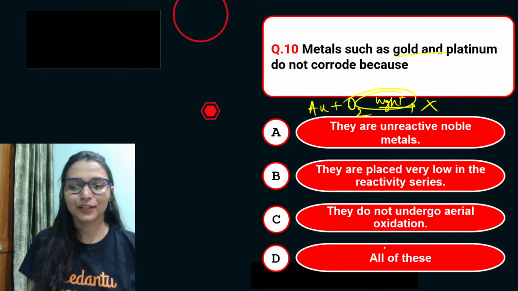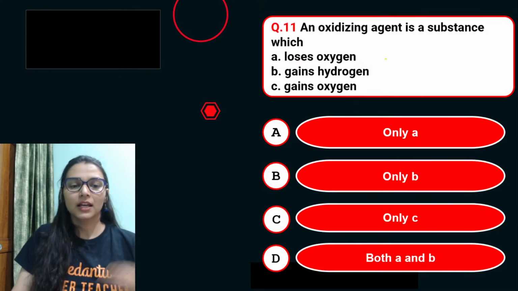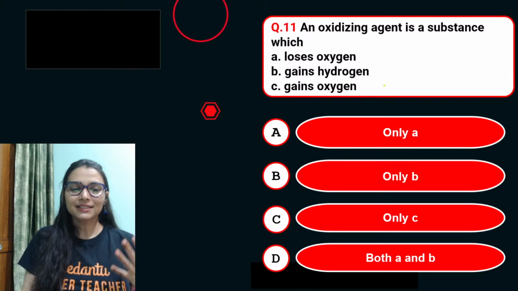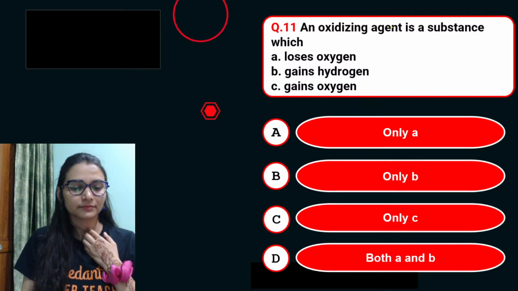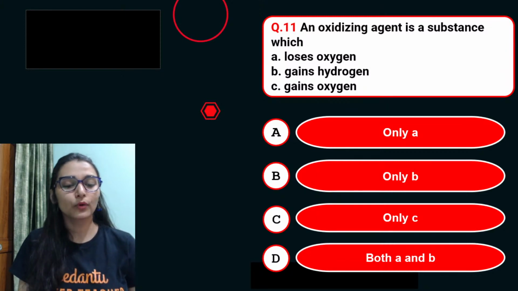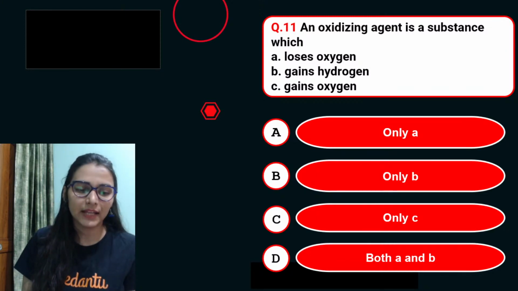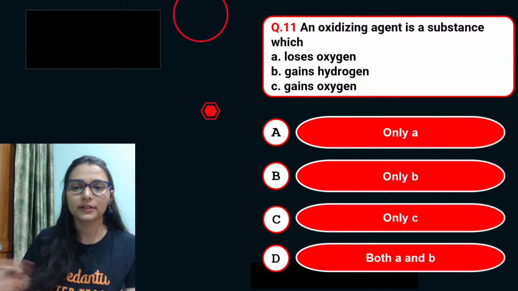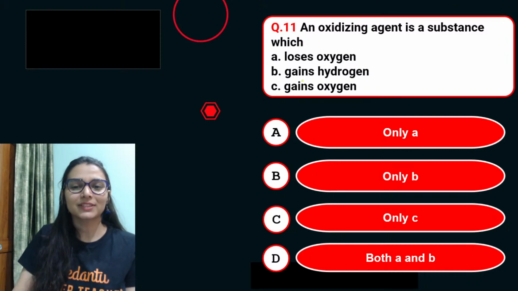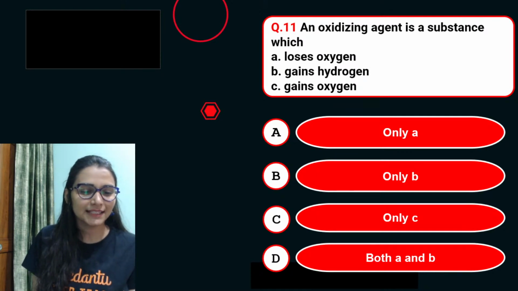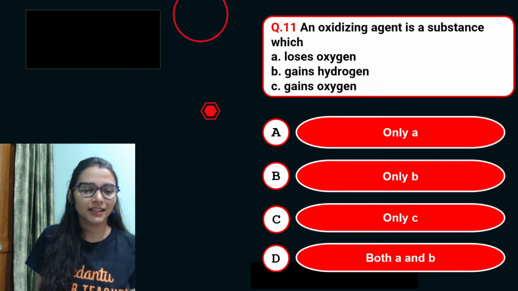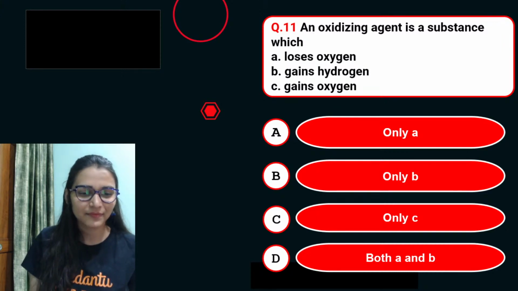Yes. Very good. Next question. An oxidizing agent is a substance which, yes, tell me. Yes, Adarsh, gold reacts with aqua regia, royal water. An oxidizing agent is a substance which loses oxygen, gains hydrogen, gains oxygen. I see mixed answers in the chat box. A, D. Yes, you have to tell in the comment section, then I will check, okay?